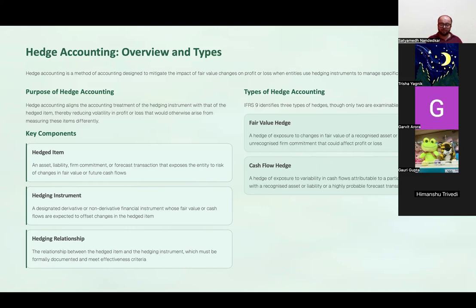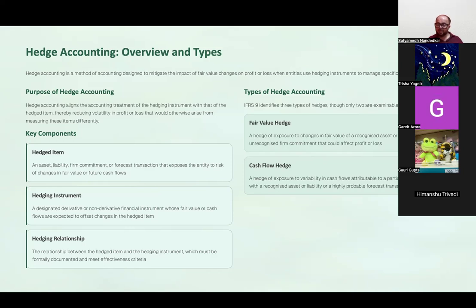Now I have a fear because of the market conditions that the value of this particular item is likely to drop. ठीक है, I have a fear that the value of this particular item might drop in the future. If the value drops and I try to sell it to the customer, मुझे भी कम पैसा मिलेगा. So the fluctuation in fair value is giving me matter of concern. That is a fair value hedge.